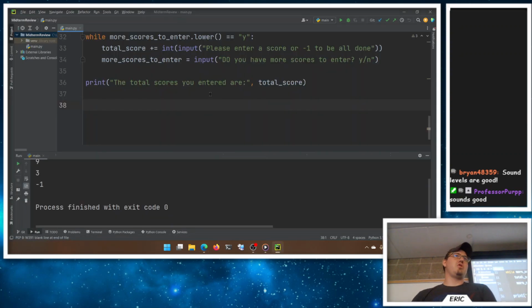Okay, so we could make it a function if we wanted. You don't have to if you don't want to. I think functions are fun, so why not? We'll call this vowel count.